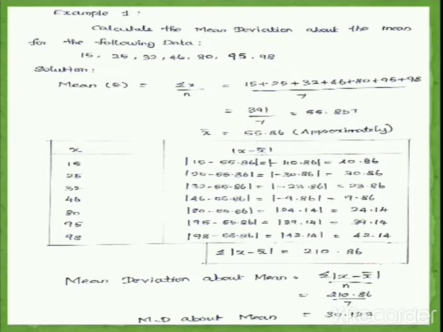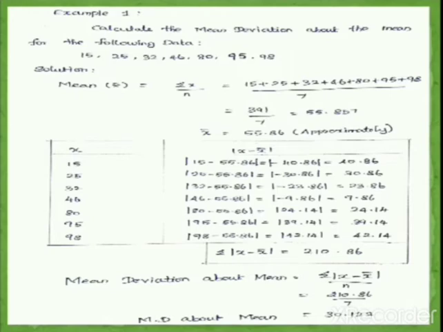Next we have to construct one table. The first column is the given x values and then modulus of x minus x bar. We have to find modulus of x minus x bar, because our formula for mean deviation about mean is equal to summation mod x minus x bar divided by n. So we are going to find the value modulus x minus x bar, for which we have to subtract 55.86 from each value in x.